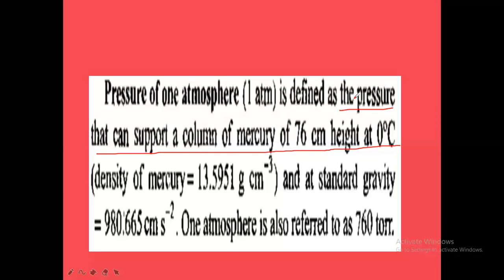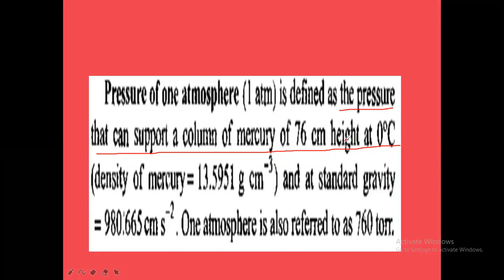That pressure is taken as atmospheric pressure. That's why we measure the pressure in centimeters of mercury column.